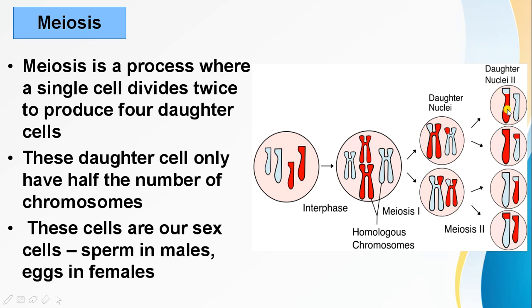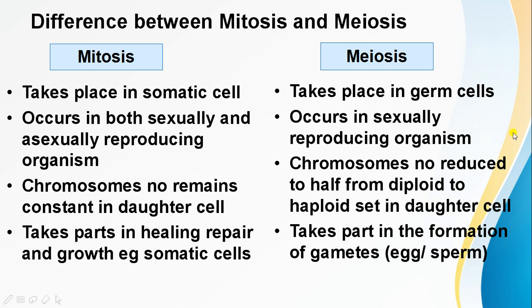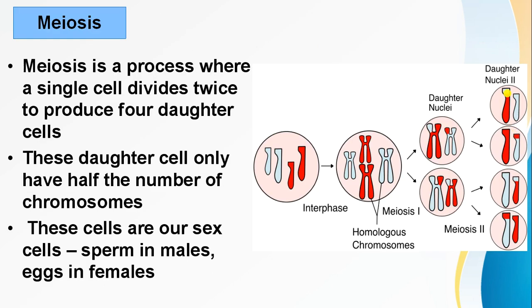Here you can see this is half the amount of parent DNA. This is our parent cell, which has double the amount of DNA, and these are our daughter cells. This is our daughter cell, which contains half the chromosomes compared to the parent. This cell division is important for the production of our sex cells like egg cells and sperm cells.